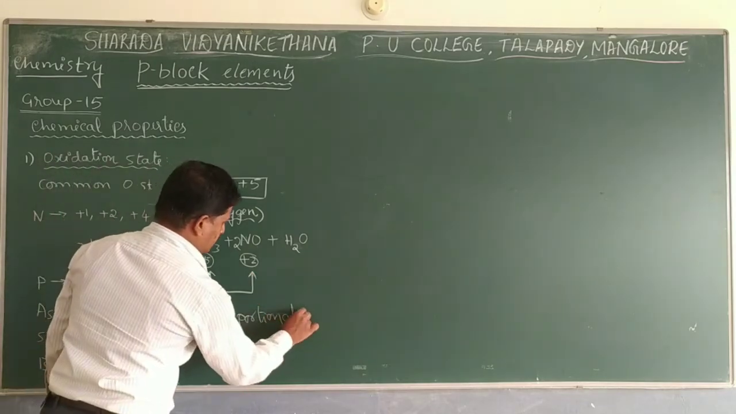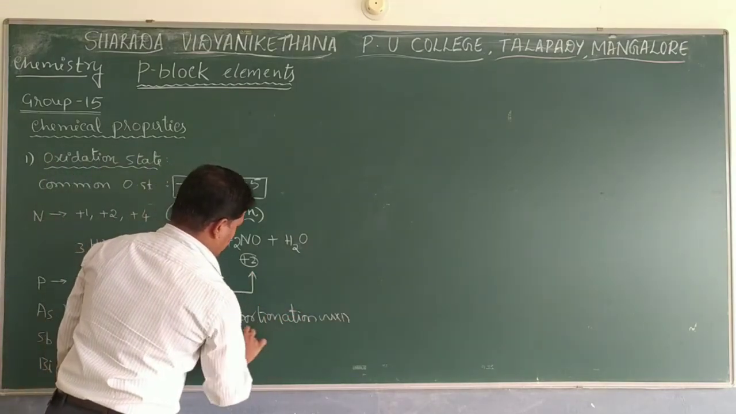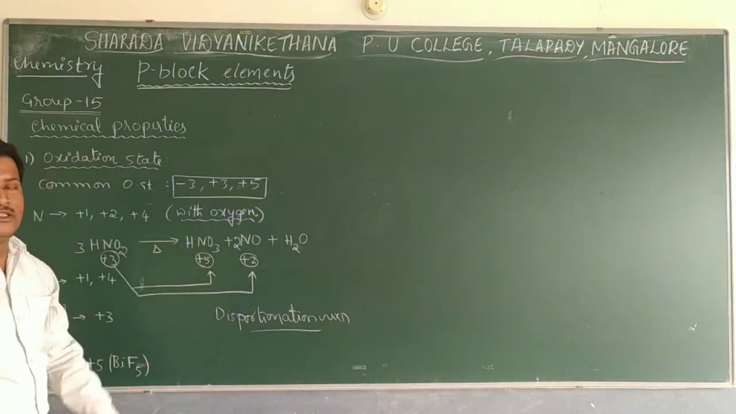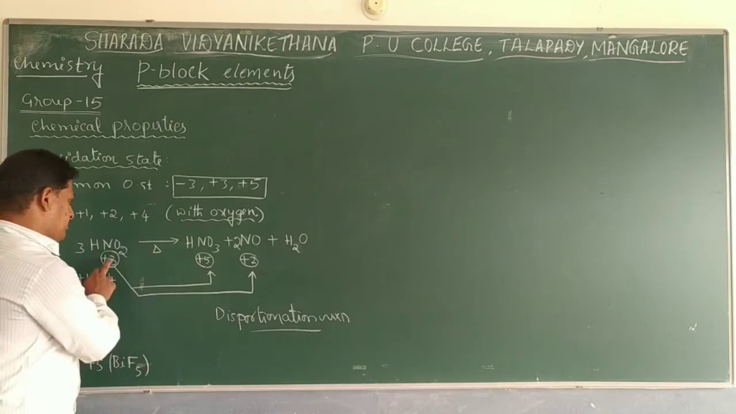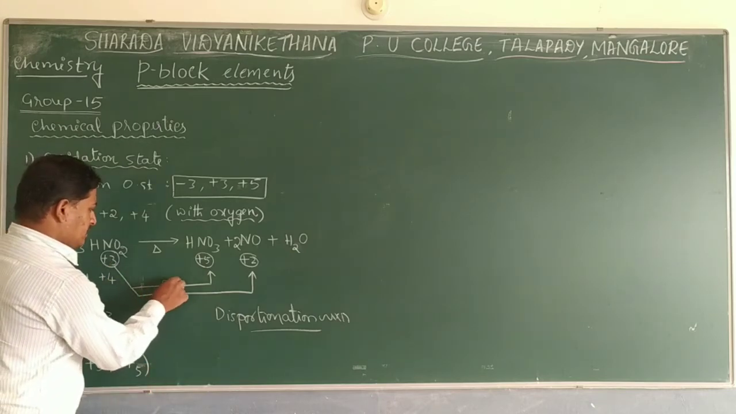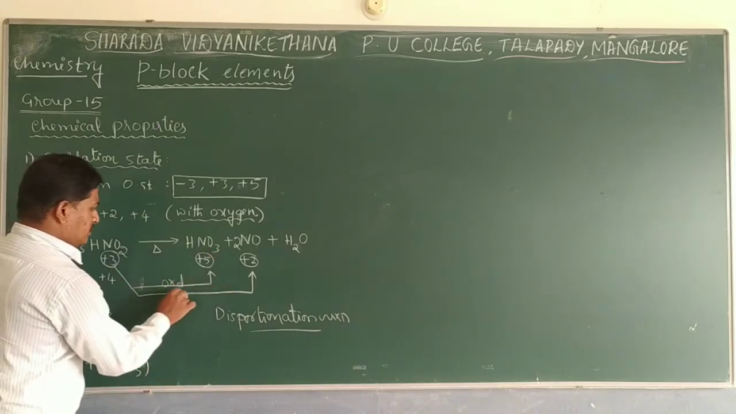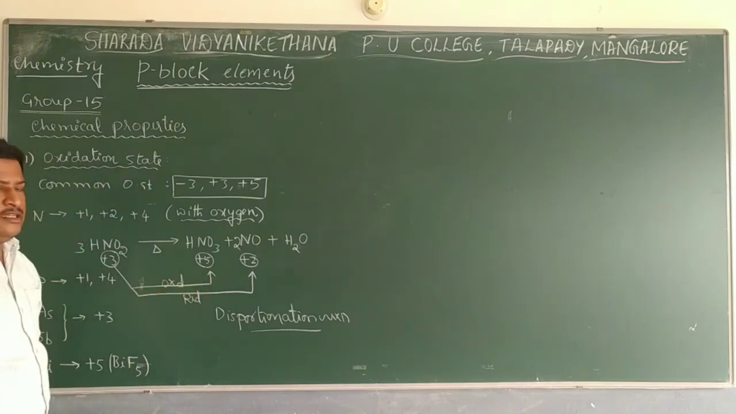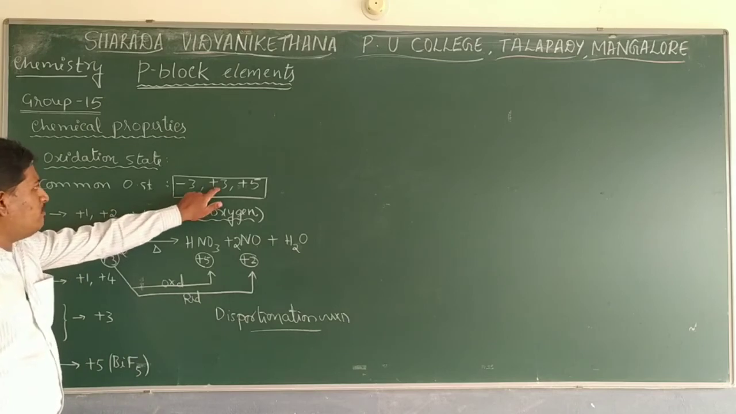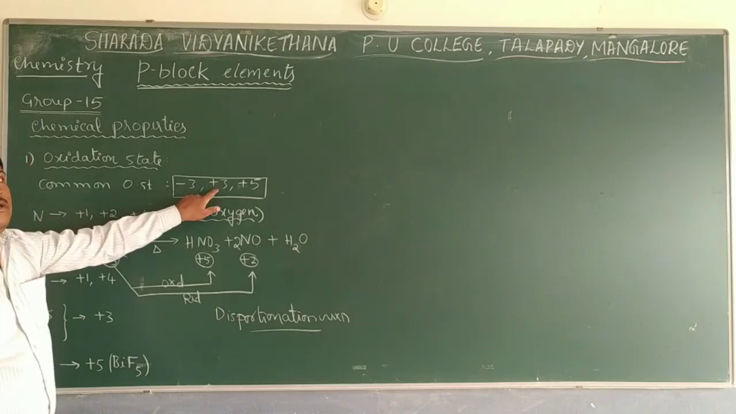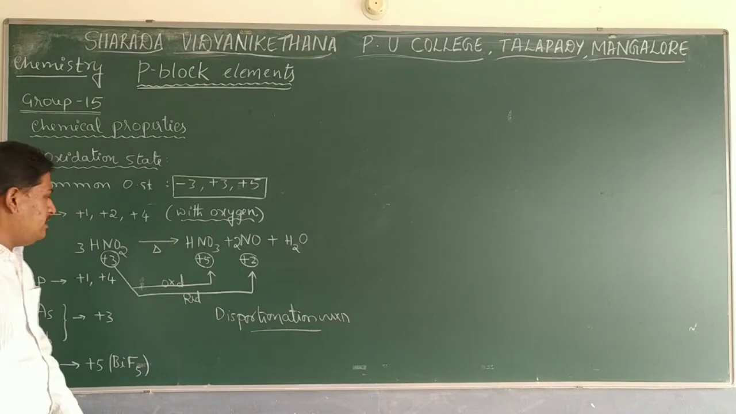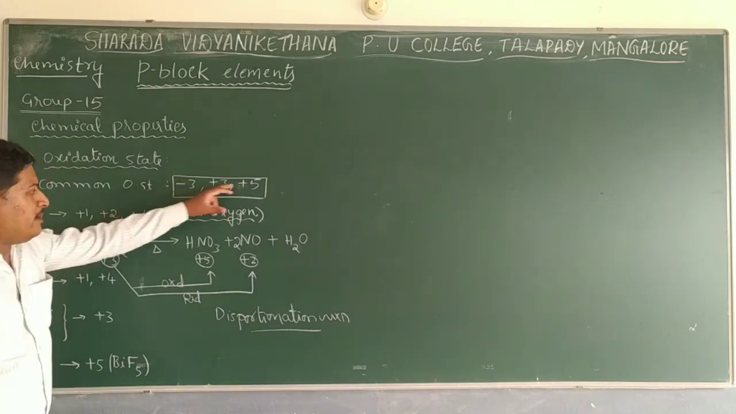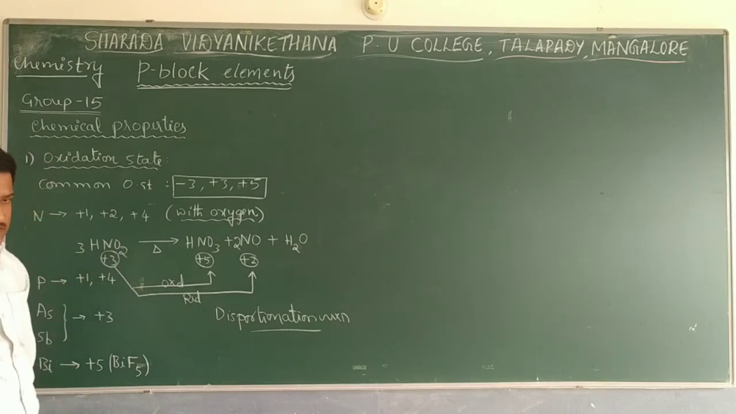Disproportionation reaction. Okay, when the same element of a compound undergoes both reduction and oxidation, that is nothing but disproportionation. Here +3 to +5 is oxidation, and +3 to +2 is reduction. So the middle oxidation state, +3, has the ability to show disproportionation nature. And among other elements, phosphorus shows, apart from this, +1 and +4 oxidation states.